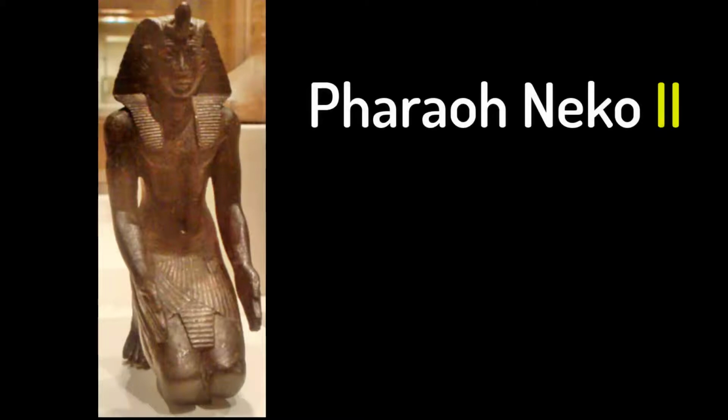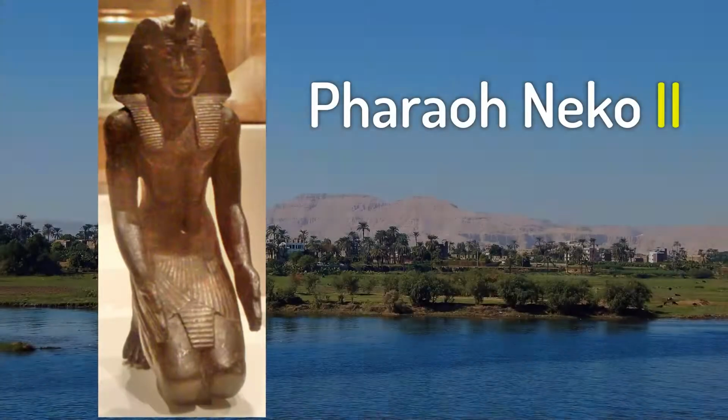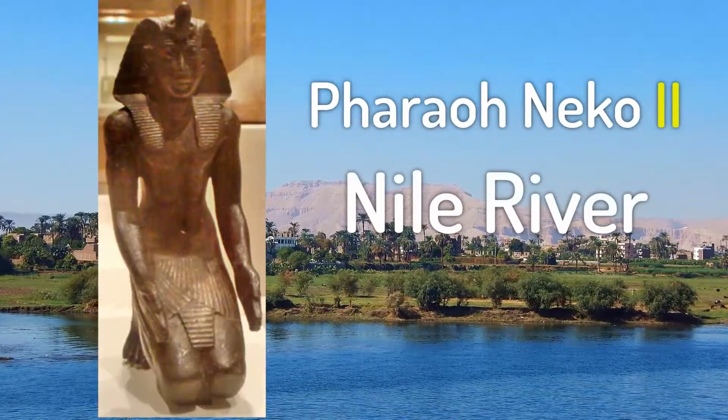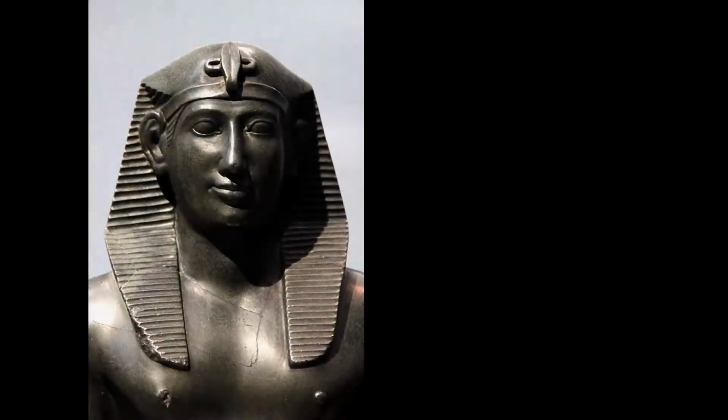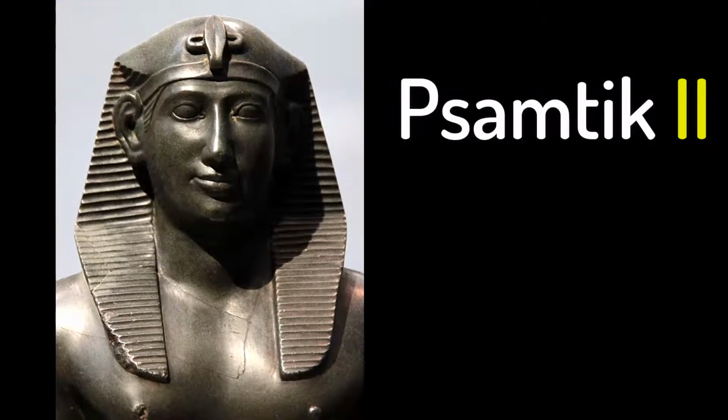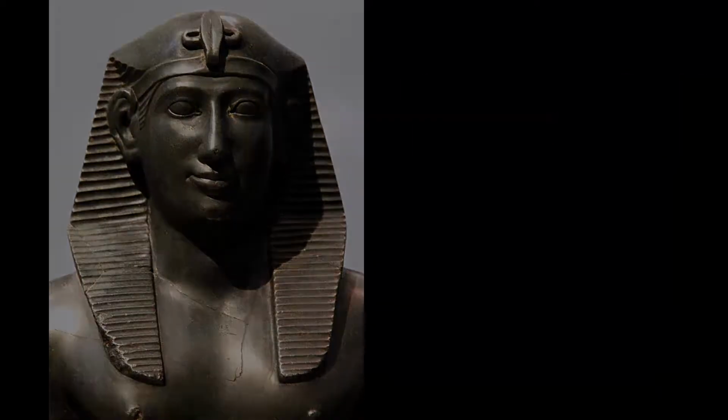Pharaoh Necho II attempted to build a canal from the Red Sea to the Nile River. Psamtik II allied with the Greeks to help oust the Assyrians from Egypt.